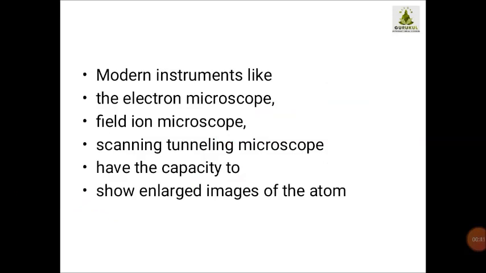Now children, we are unable to see atoms with our regular eyes. For biological things, you have a microscope to see very small animals, bacteria, amoebas. We are able to see them only with the help of a microscope. In the same way, we have specially designed instruments to see the atom, like the electron microscope. So you are able to see atoms with the help of an electron microscope or field ion microscope.